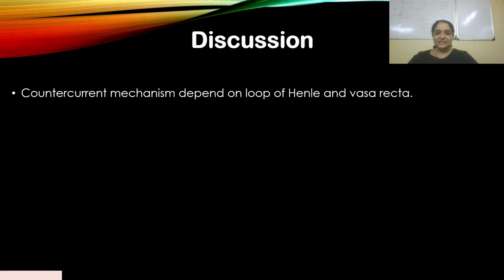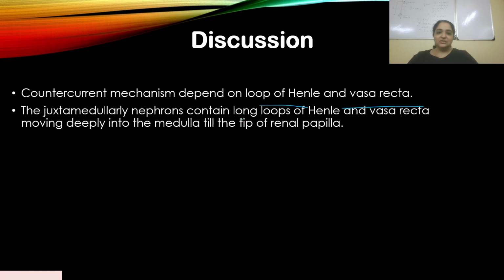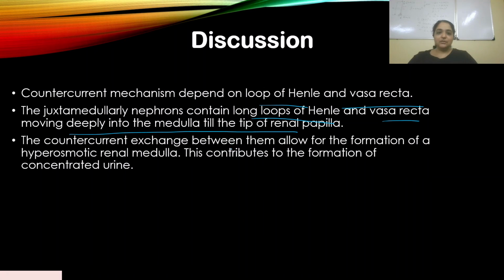The countercurrent mechanism depends on the loop of Henle and vasa recta, like I've already explained. The juxtamedullary nephrons contain long loops of Henle and vasa recta moving deeply into the medulla till the tip of the renal papilla. The countercurrent exchange between them allows the formation of a hyperosmotic renal medulla, and this contributes to the formation of concentrated urine. I've already explained this to you, so I will not go further on this topic. Let's move on.